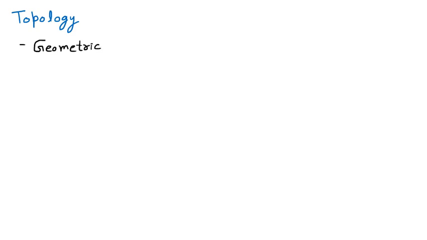Geometric means just like we know that in geometry we have triangle and rectangle. In a similar way, if we are going to connect the computers, that is the geometric representation of computers. So that one is called the topology, in which we are going to connect multiple computers in some fashion.